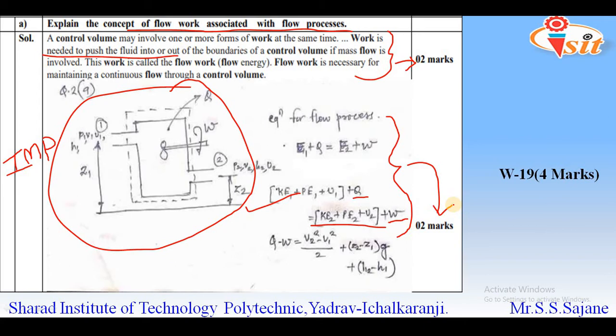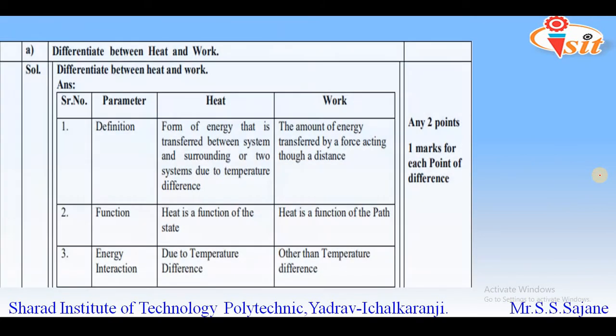So this much theoretical part, I think it is sufficient for the 4 marks. These were the questions that were asked in the paper, that is winter 19. Now let's see what are the questions from summer 19 paper. So the first question is differentiate between heat and work.